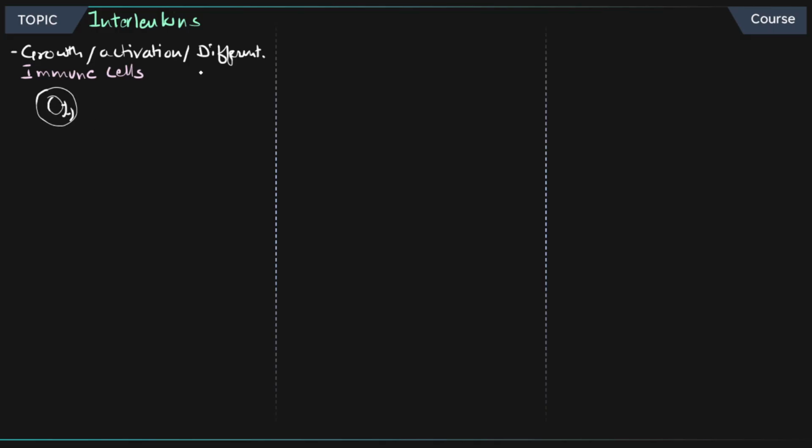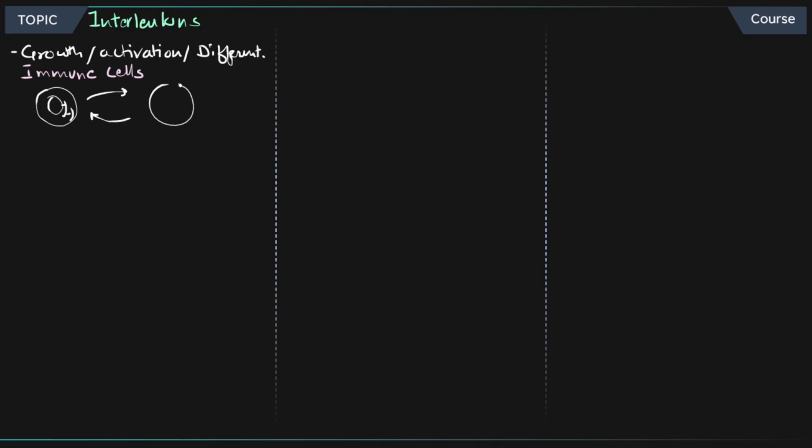All right, now let's talk about interleukins. What are interleukins? Interleukins are really important for growth of the immune cells, for activation, as well as differentiation of the immune cells. There are various cells present in our body, specifically immune cells, and their growth, differentiation as well as activation are being regulated.